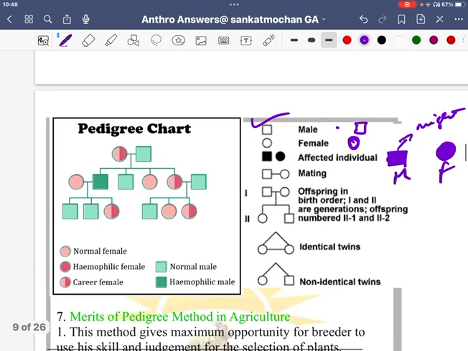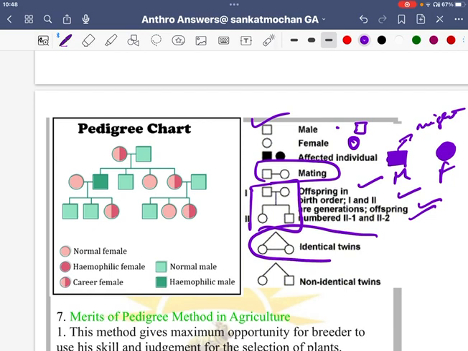Fine. Mating. See, I said this is mating. This is offspring, offspring 1, 2 and generation. Identical twins are shown like this and non-identical twins are shown like this. See, identical twins are both female here, and in non-identical twins, one is female, one is male.